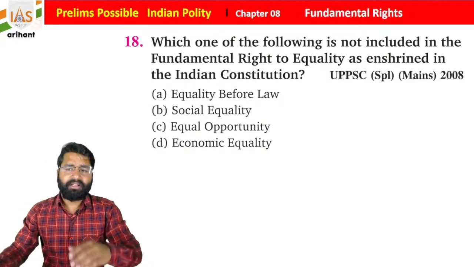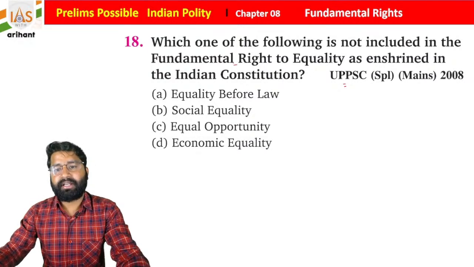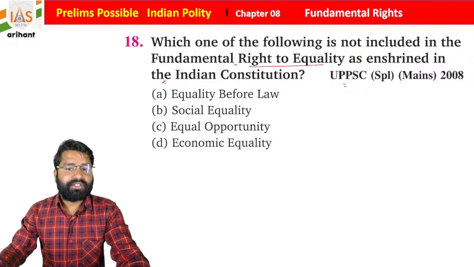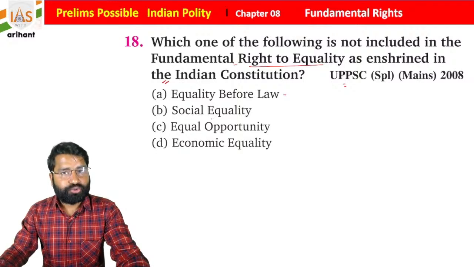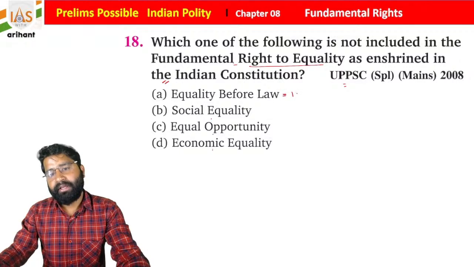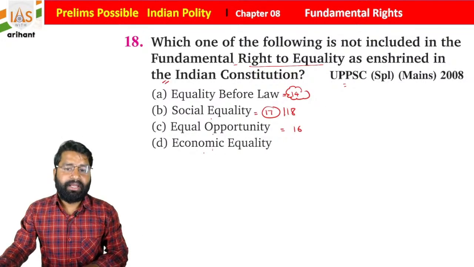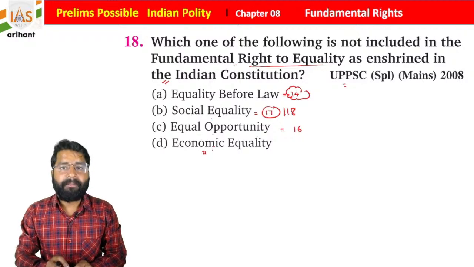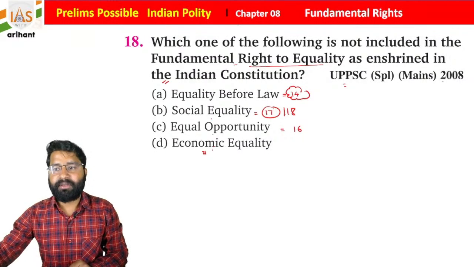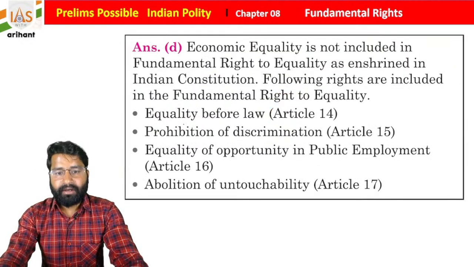Okay. Now see the next question. It was in UPPSC Mains 2008. Which one of the following is not included in the fundamental right to equality as enshrined in the Indian Constitution? Equality before law, social equality, equal opportunity, as well as economic equality, students. Equality before law is under Article 14, social equality under Article 17, as well as you can say 18, equal opportunity under Article 16 of the Indian Constitution. Economic equality is also included now, basically for the economically weaker section, but this paper was in 2008, so according to that time this economic equality was not there. Okay, so this is also important.